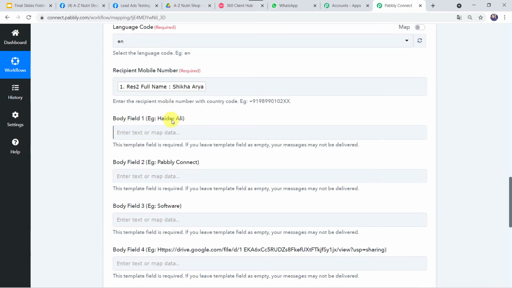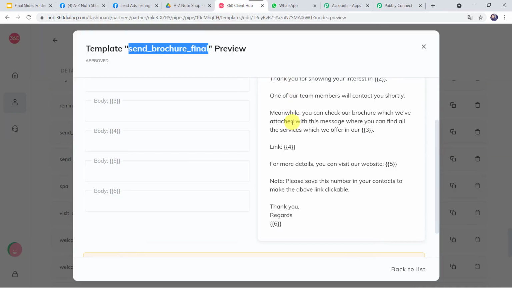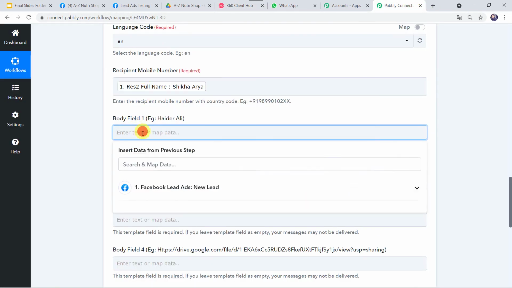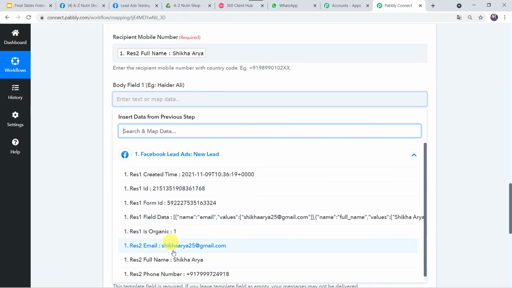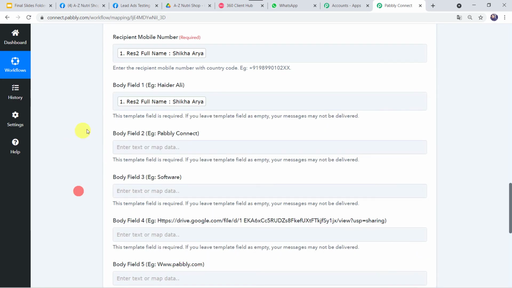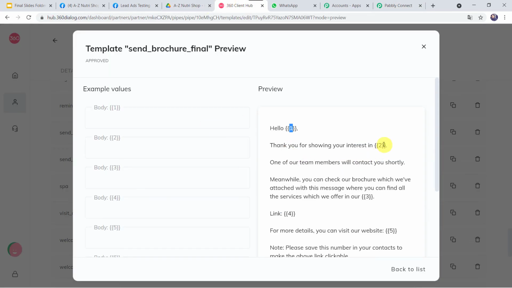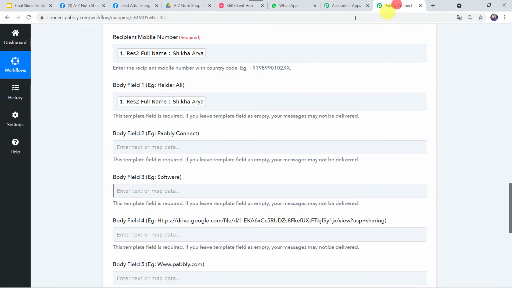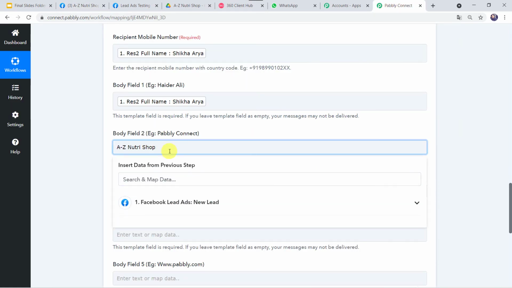Now body field 1, example Heather Ali, that's the name of a person, and here in the template also the first parameter we require is the name of the customer. So let us just map the name of the customer, that is Shikha Arya. Body field 2, example Pabbly Connect. Here in the template we require the business name. Thank you for showing your interest in. So the business name is A to Z NutriShop. So we have to type the same name over there also, that is A to Z NutriShop.